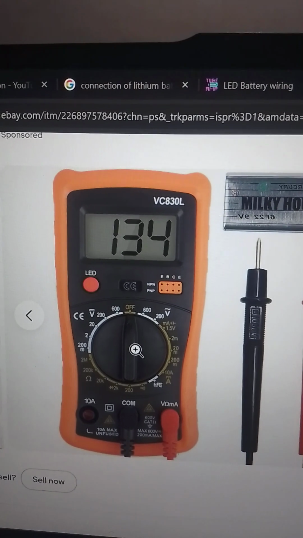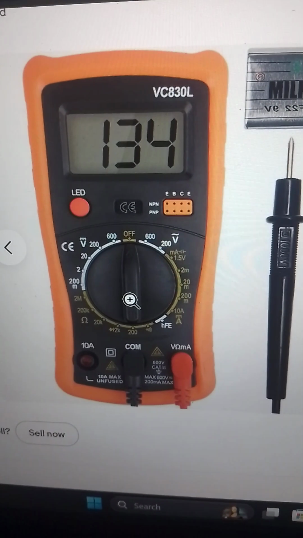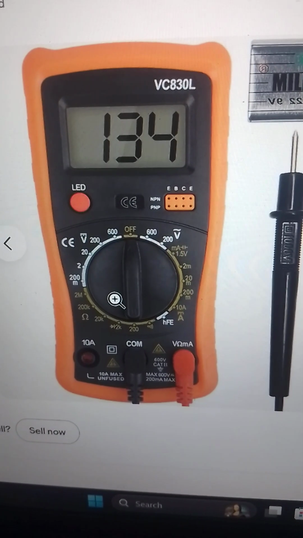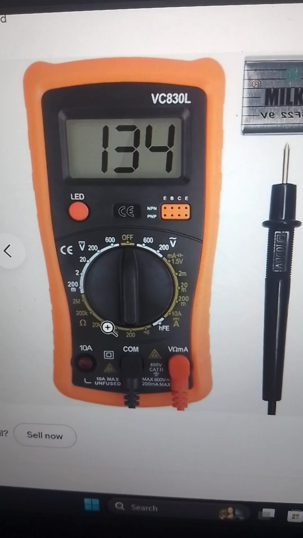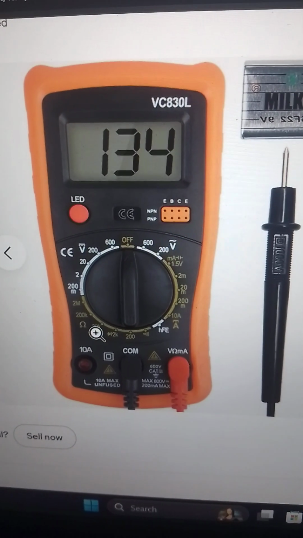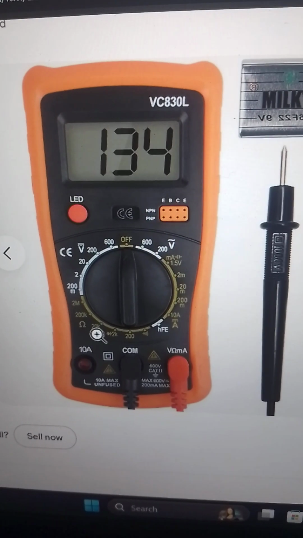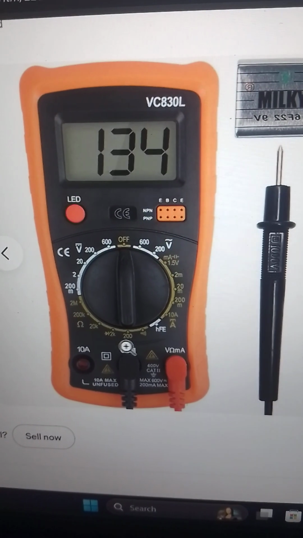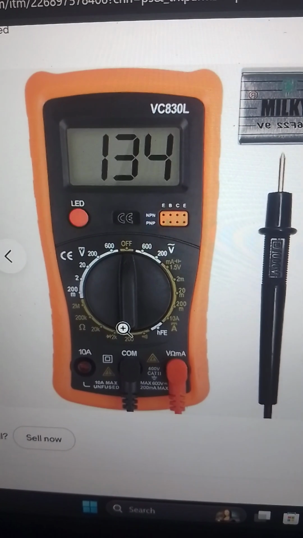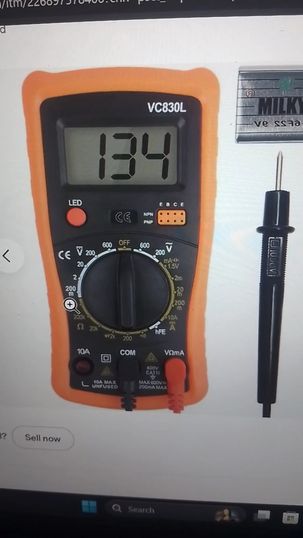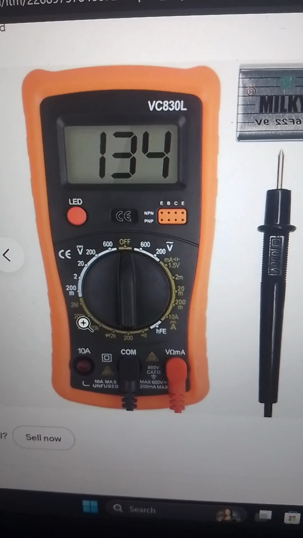Okay. Now we come down here. Depending on what you are reading, this line is your ohms. Measure these places, you use it to read your diode, resistors.